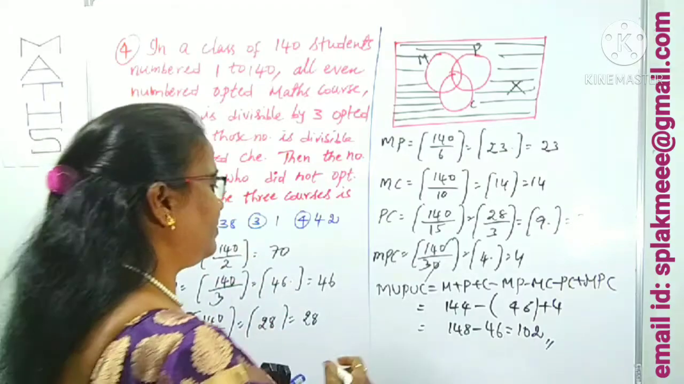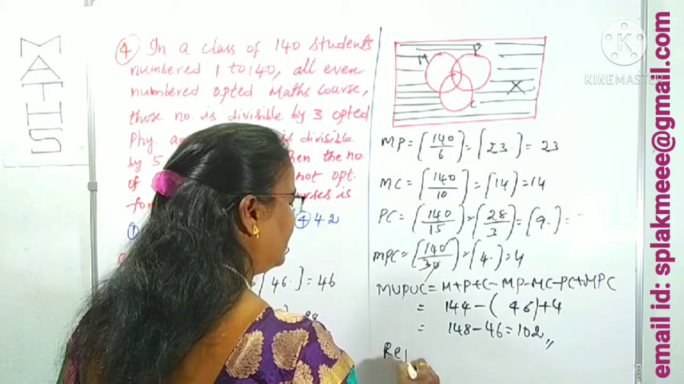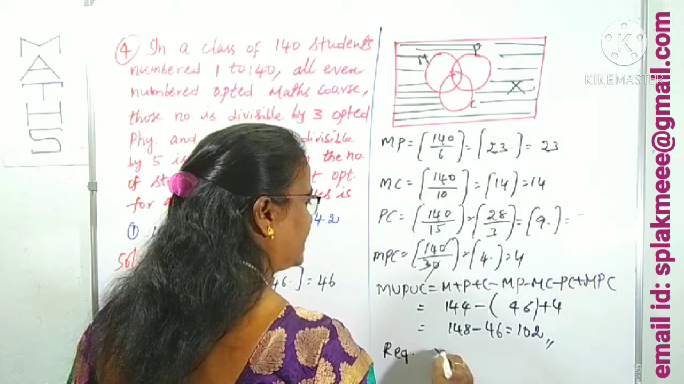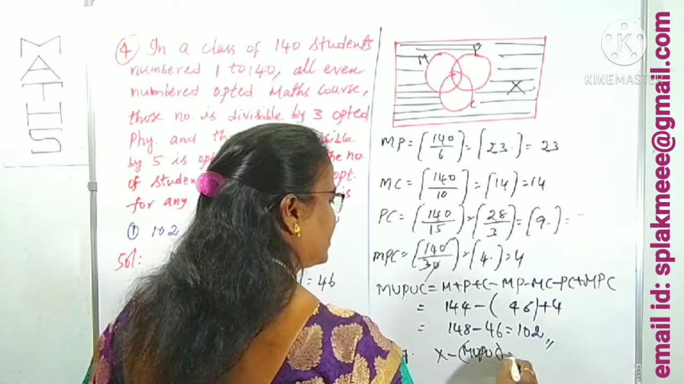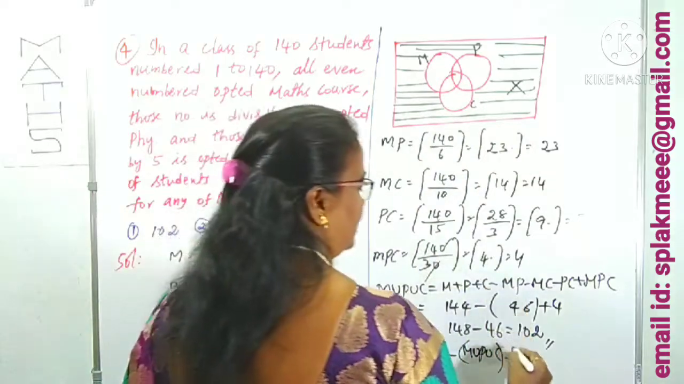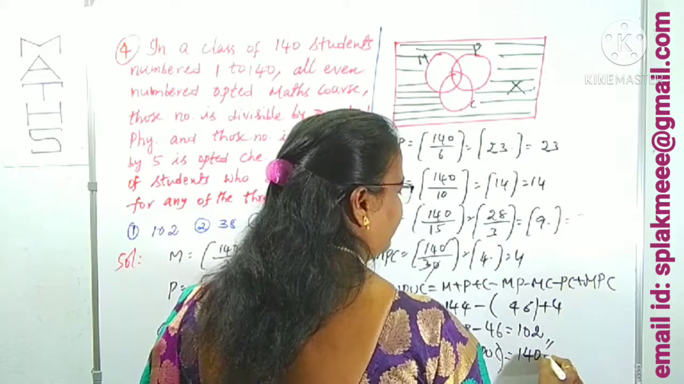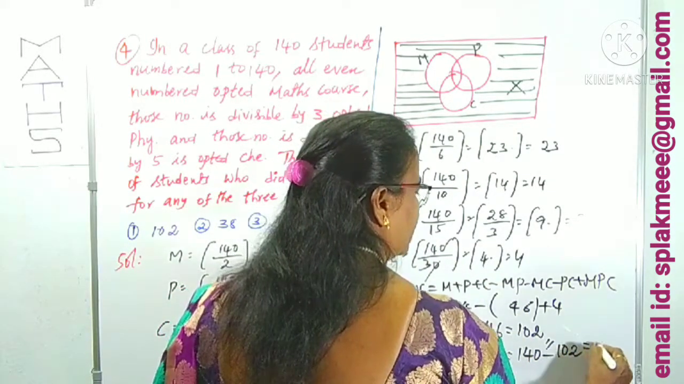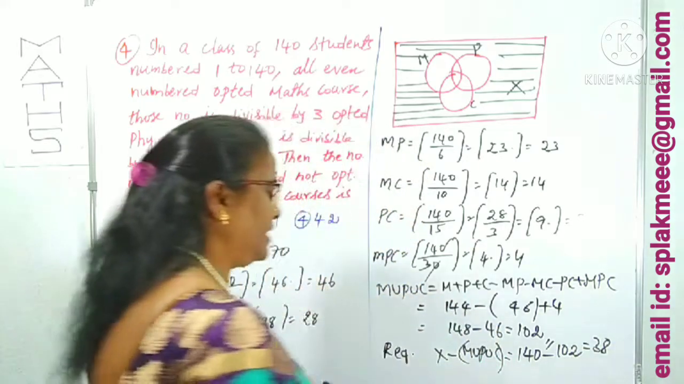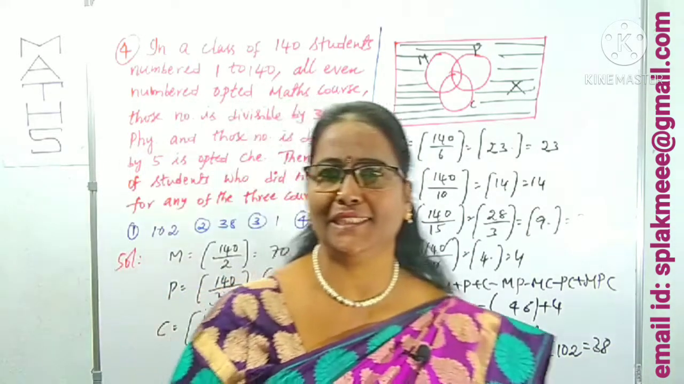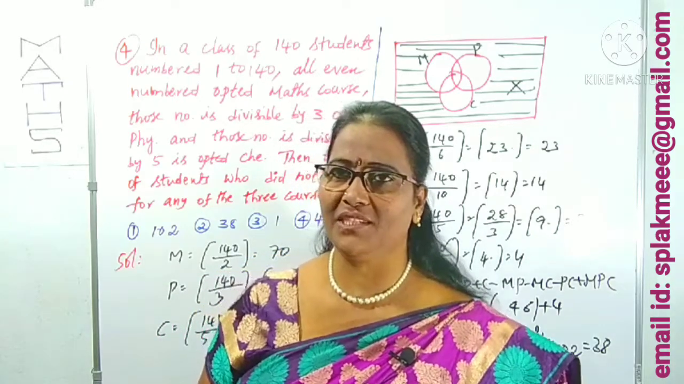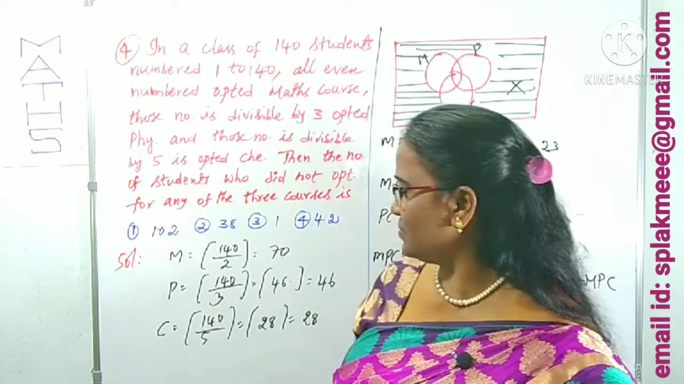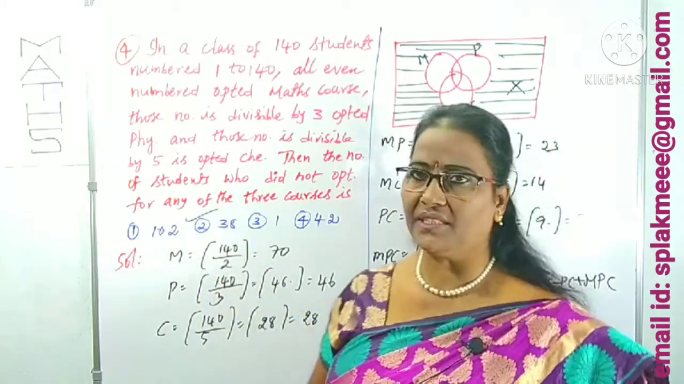That's it. Therefore, what is the required result? It is x minus m union p union c. What is x, the total number of students? 140. 140 minus 102 is clearly 38. The number of students who didn't take any of the three subjects is clearly how much? 38. 38 is which option? Yes, it is the second option.